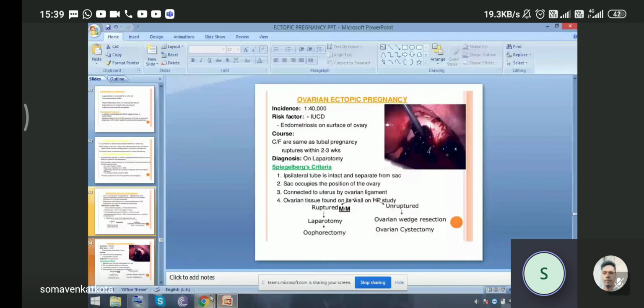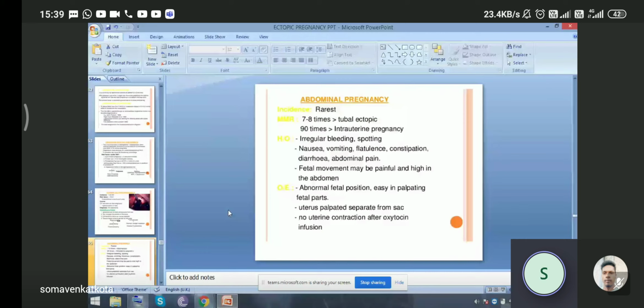And if it is abdominal pregnancy, the incidence is rarest, 7 to 8 times less than tubal ectopic, 90 times less than intrauterine pregnancy. There may be a history of irregular bleeding, spotting, nausea, vomiting, constipation, diarrhea, and abdominal pain. Fetal movement may be painful or high in the abdomen. An abnormal fetal position makes it easy to palpate the fetal parts. The uterus is palpated separate from the sac, and no uterine contraction after oxytocin infusion is noted in abdominal pregnancy.